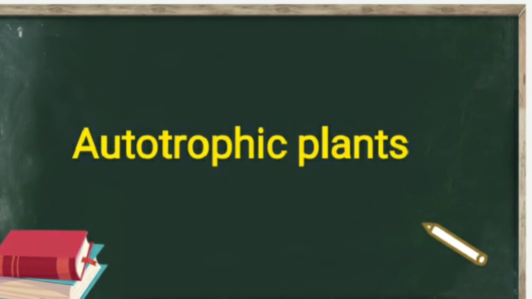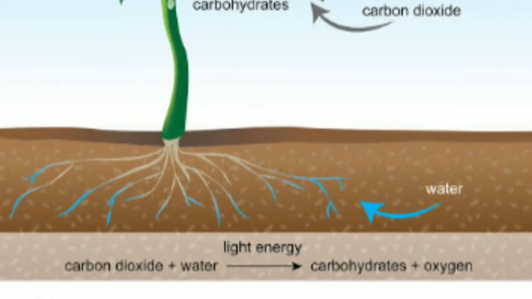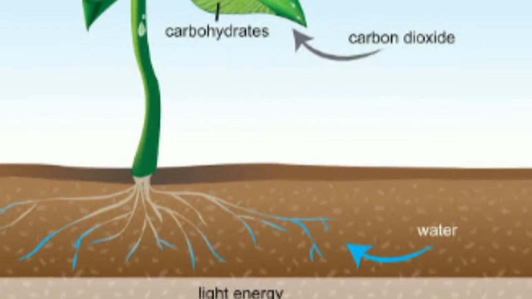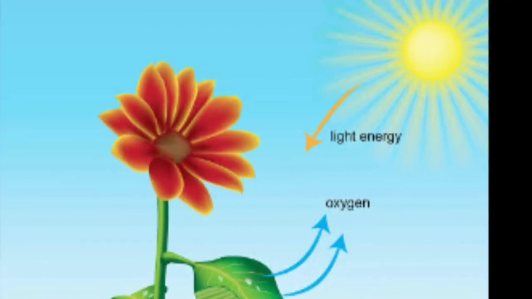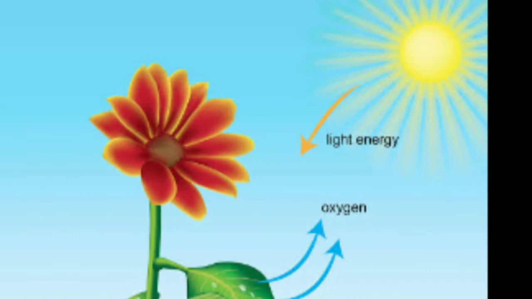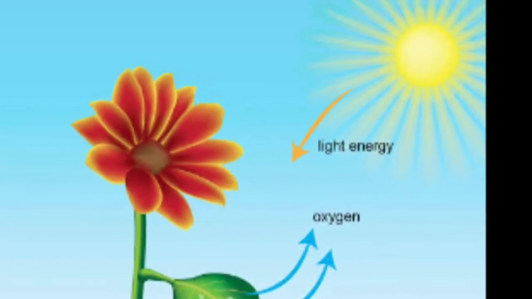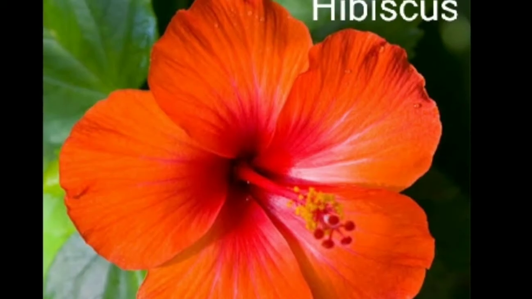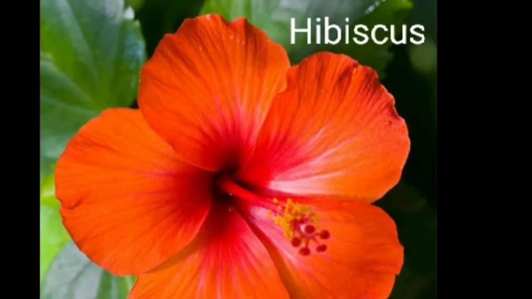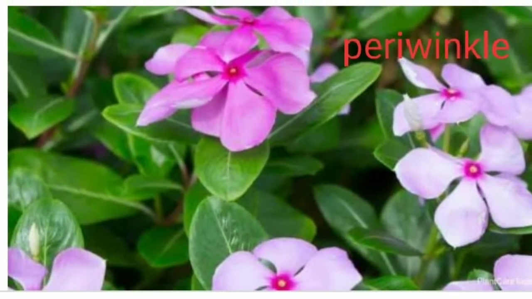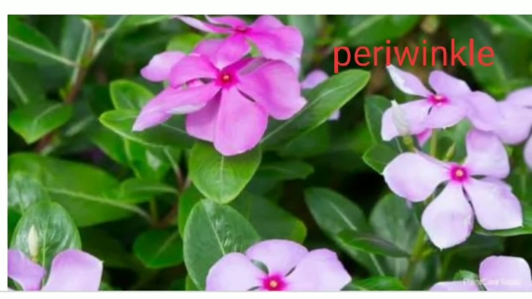Autotrophic plants. Children, we have already studied in the previous chapter that plants make their own food in sunlight. Such plants are called autotrophic plants. For example, hibiscus, pomegranate, and periwinkle are all autotrophic plants.